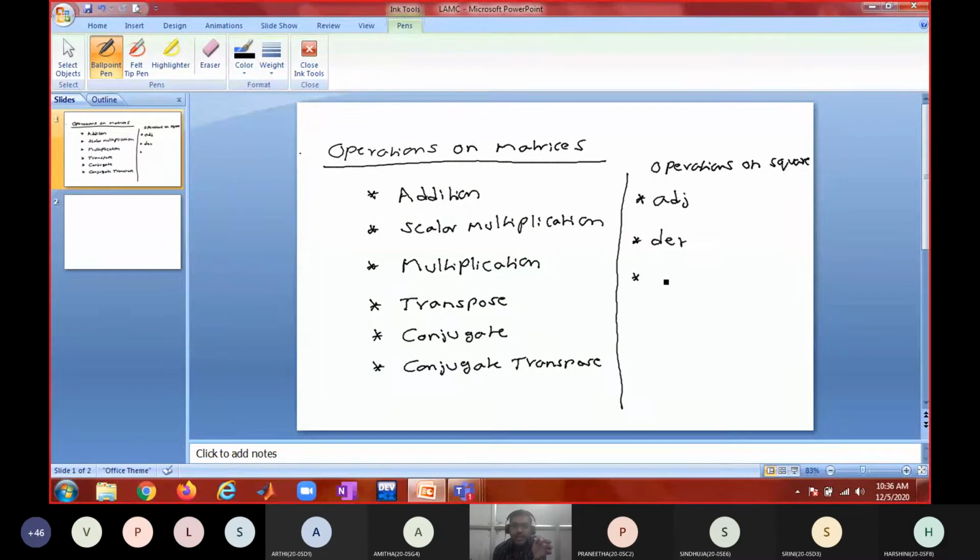Next, somebody said inverse. These three are to be applied only on square matrices. So first we shall see transpose, conjugate, and conjugate transpose, and different properties of these operations, followed by some types of matrices based on transpose. Then we'll discuss adjoint, determinant, and inverse.